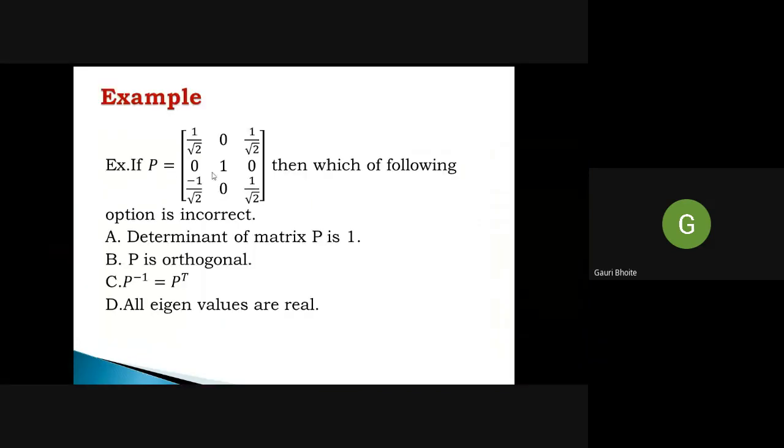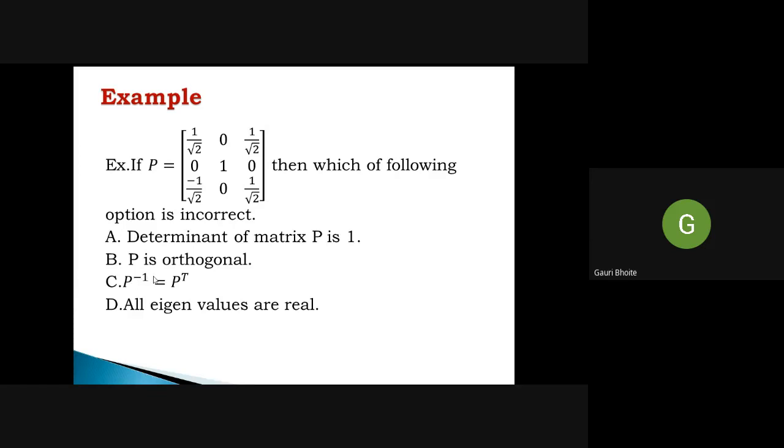If P is equal to 1 upon root 2, 0, 1 by root 2. Second row 0, 1, 0. Third row -1 by root 2, 0, 1 by root 2. Then which of the following options is incorrect? Okay. So determinant of matrix P is 1, option 1. Then P is orthogonal.